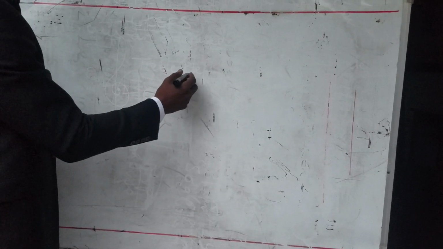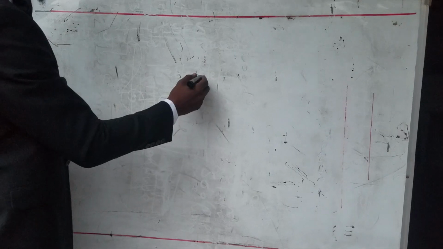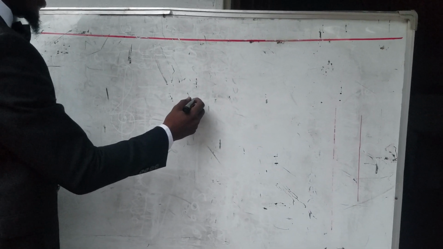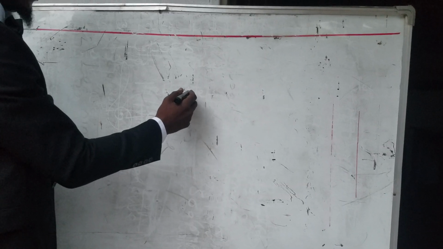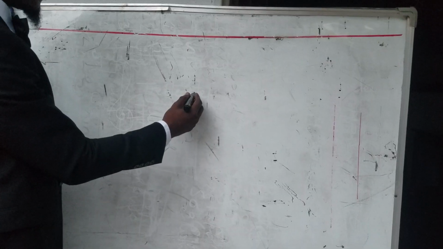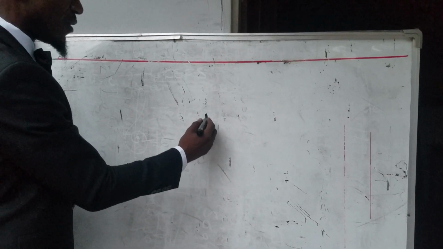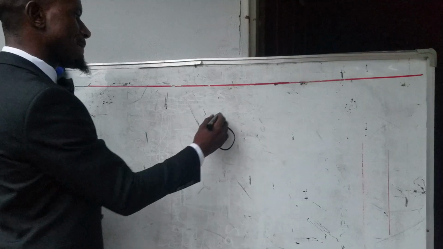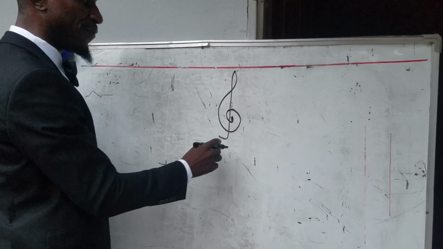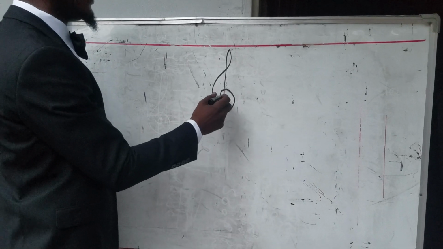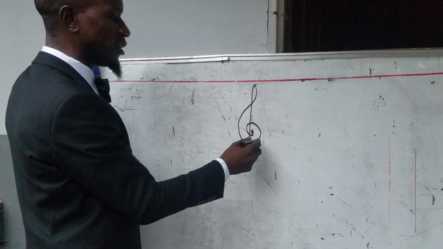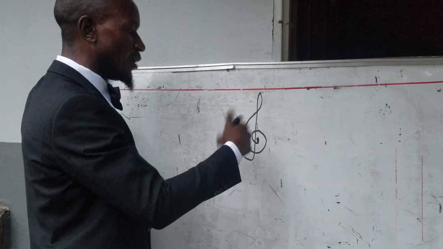I said when we talk about treble clef being called a G clef, I'll give one reason today why it is called G clef. Then in my next video, I'll give another reason why it is called G clef. So this symbol, the treble clef, I'm saying it is sometimes called G clef. One reason is that it is an old-fashioned letter G.